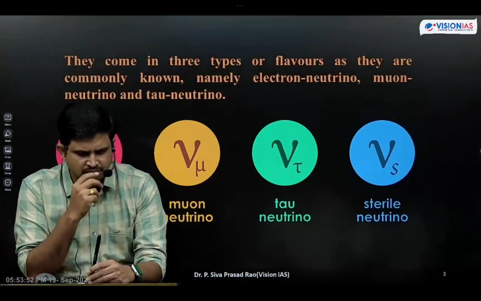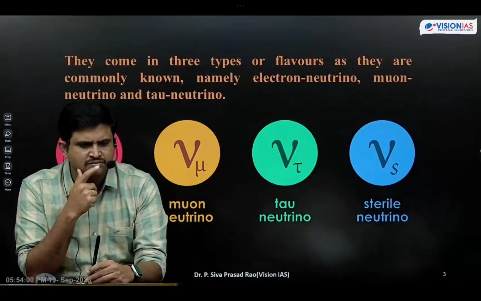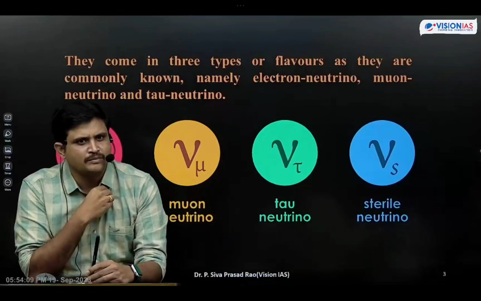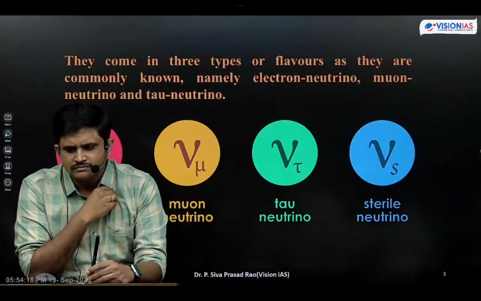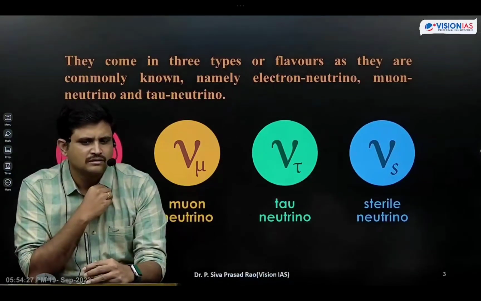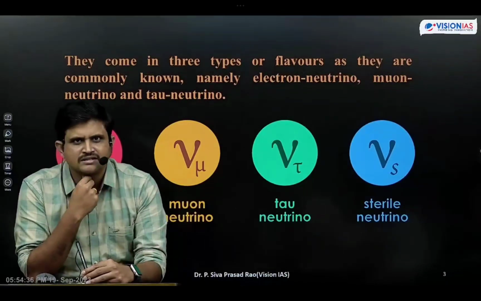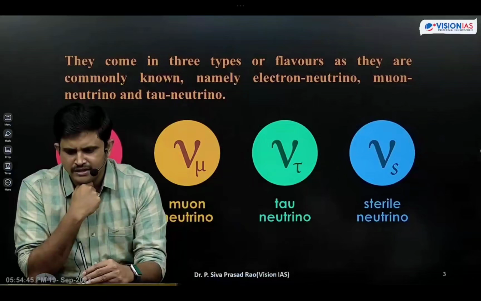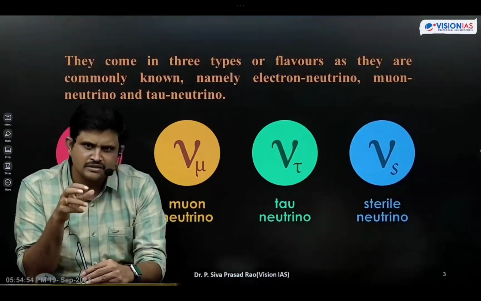Next one is studying of sun and star properties. Developing new imaging technologies like X-ray and CT scan. Got it, students? That is what regarding the neutrinos.